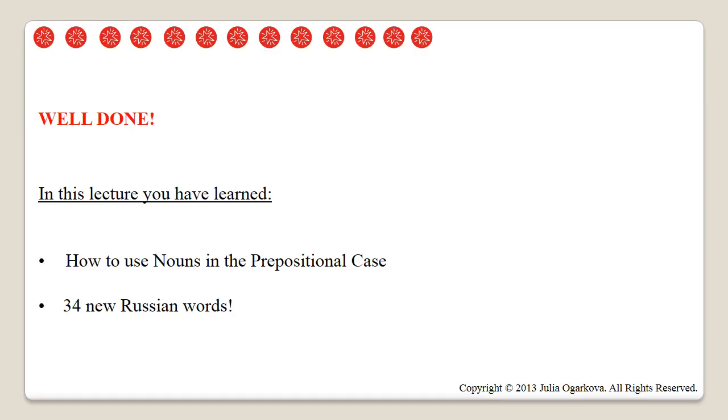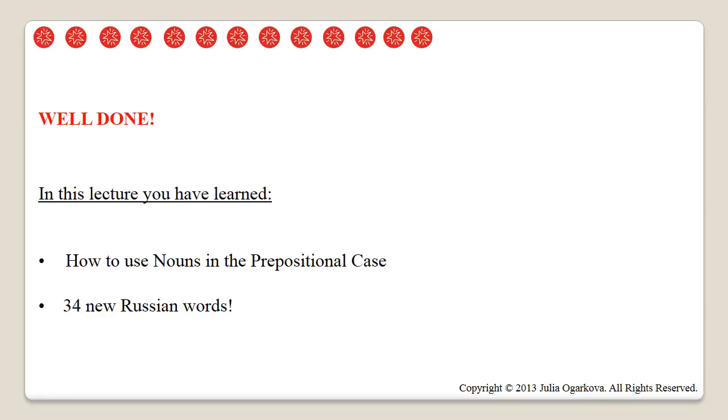Well done! You have worked really hard in this lecture and you have done really well. In this lecture, you have learned how to use prepositional case and how to talk about location. We will continue working on this case in the next lecture. But for now, you can start practicing using this construction to talk about where you work, study, or live.